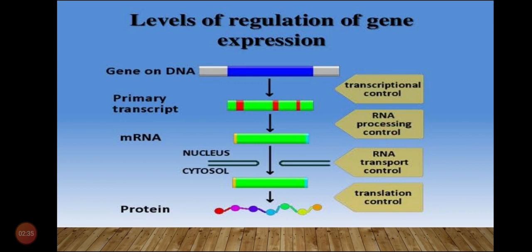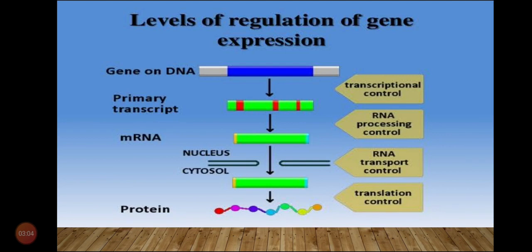Third is transport of mRNA from nucleus to cytoplasm. You can see here RNA transport control. And the last level is the translation level, that is translational control. So these are the levels of regulation of gene expression.